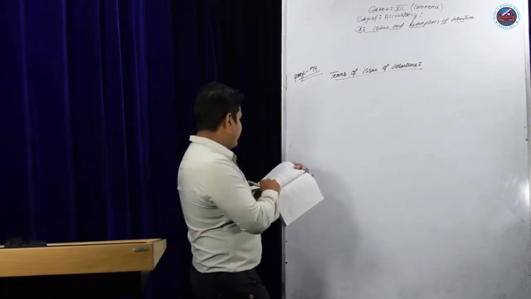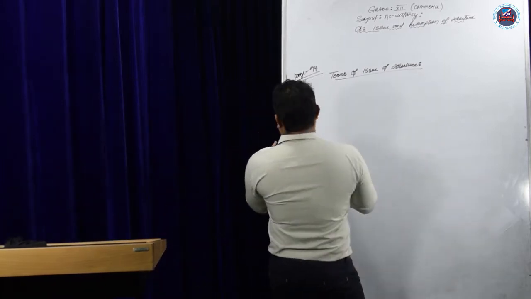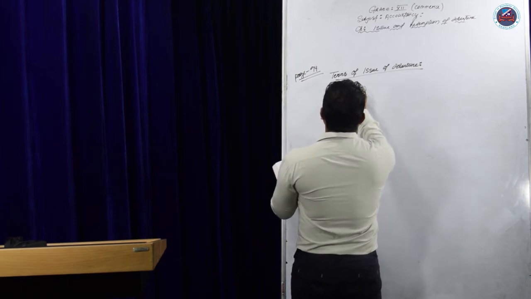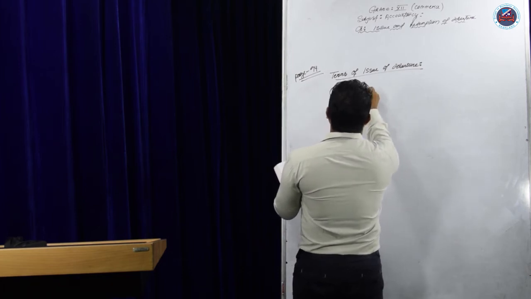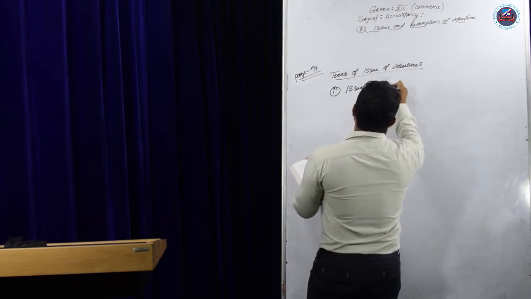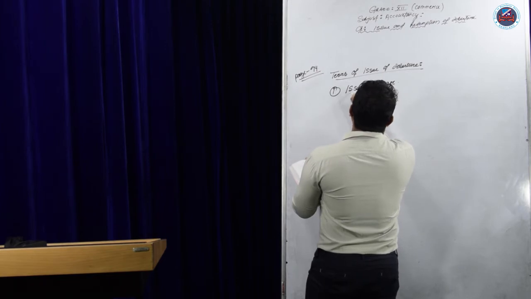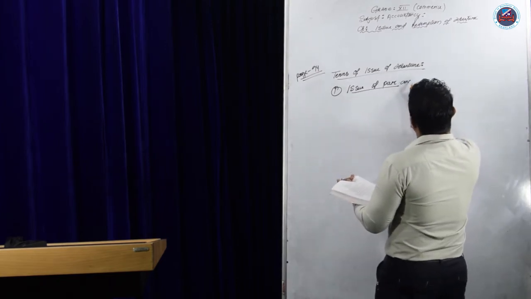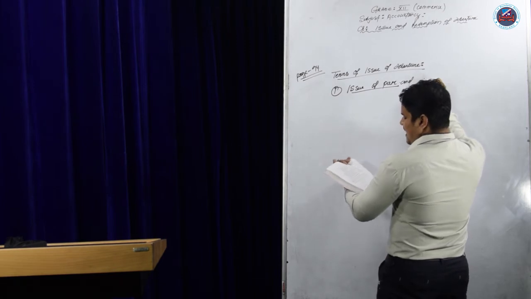Number 1 of the terms: the company issues the debenture at par, and the company promises to redeem the debenture at par.